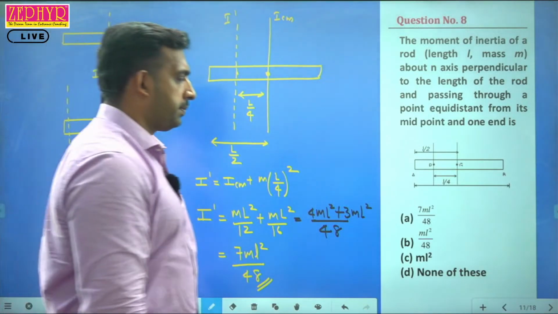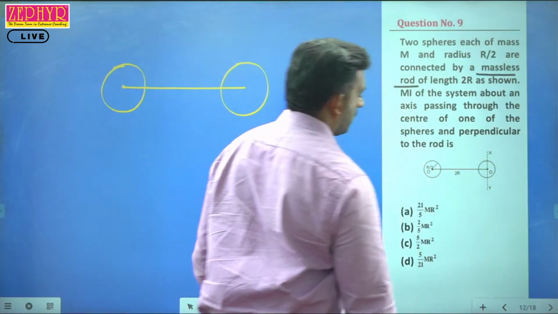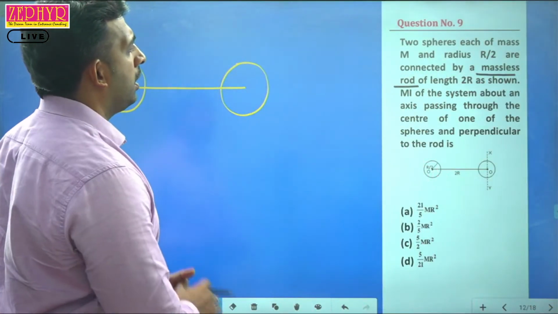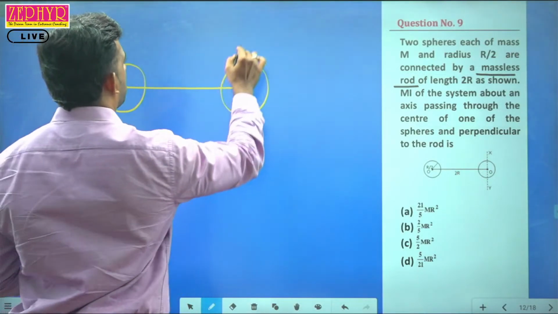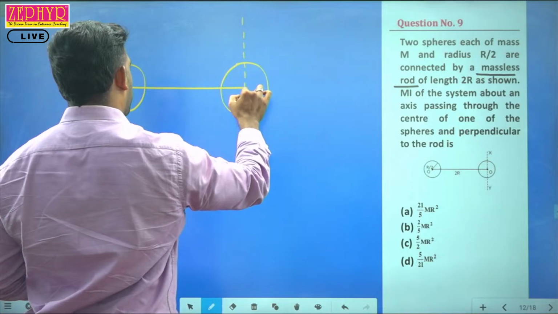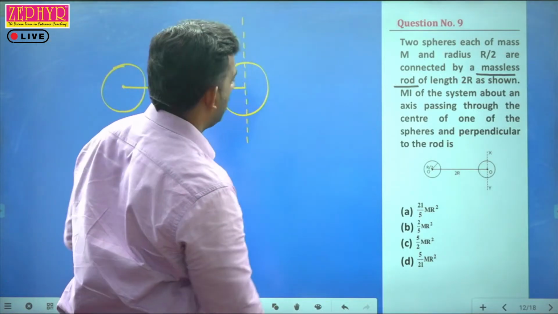Okay, next one. We have just started. The axis passes through the center of one of the spheres and is perpendicular to the rod. This is the axis about which I need to find the moment of inertia.